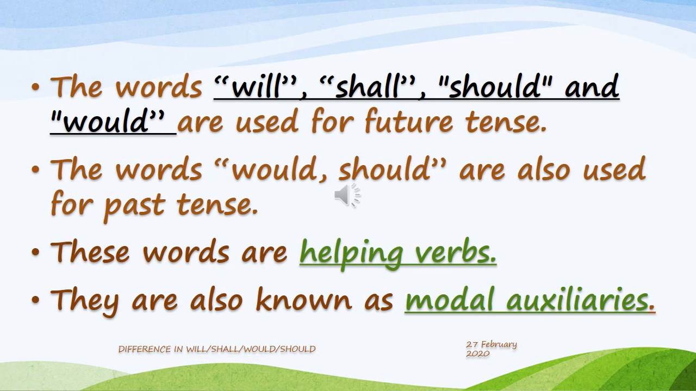The words will, shall, should, and would are used for future tense. But the words would and should are also used for past tense. These words are helping words. They are also known as modal auxiliaries.